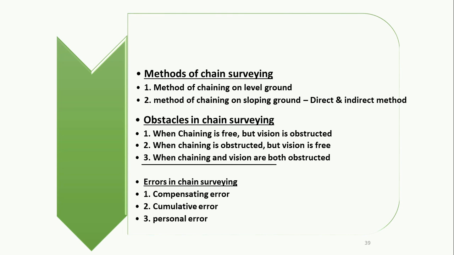Next we are going to discuss some errors which occur while performing chain surveying. Number 1 is compensating error. These errors are compensating in nature, and we can rectify them. Number 2 is cumulative error. This error continues till the last, so it is called cumulative error. At last, there is the error that occurs due to personal reasons. This is called personal error, a human error, which occurs while performing the chain survey.